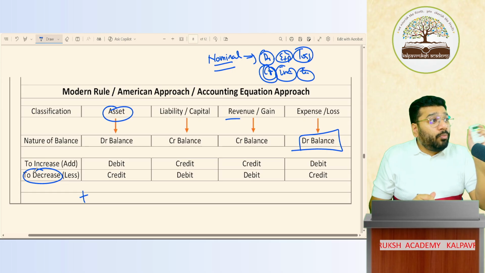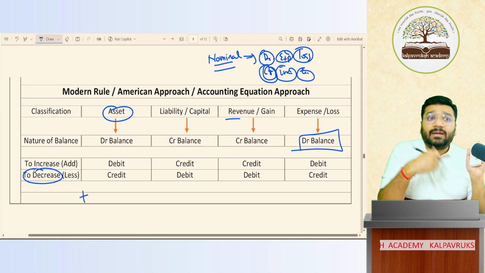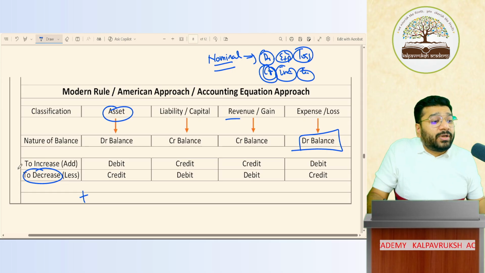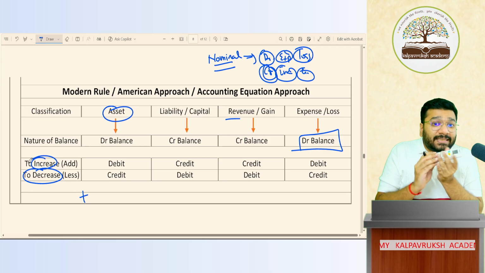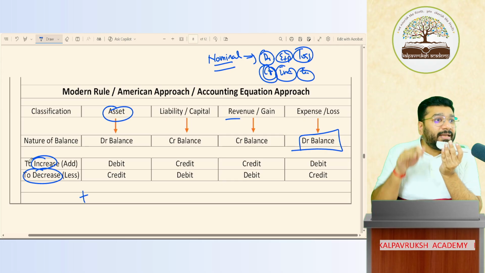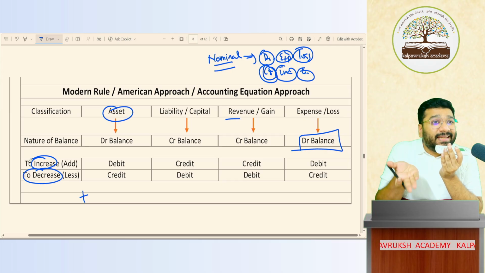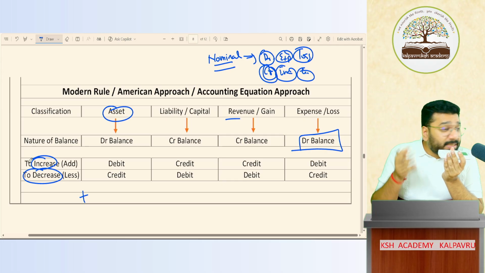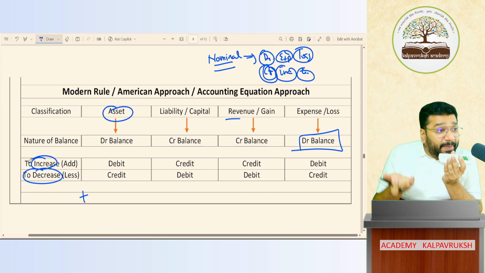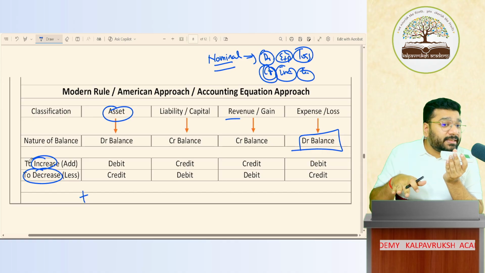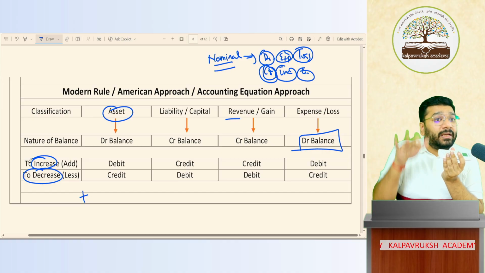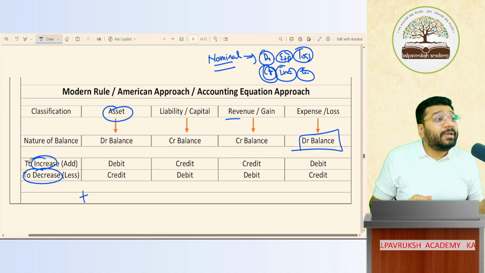My asset decreases. Yes or no? So now, the point of view is no more receiver, giver, coming in, going out. Now the point of view is increase or decrease. Is the asset in the business increasing or decreasing? Is the liability increasing or decreasing? Capital? Expenses? Income? So everything is now from the increase and decrease point of view. Got it, not got it?